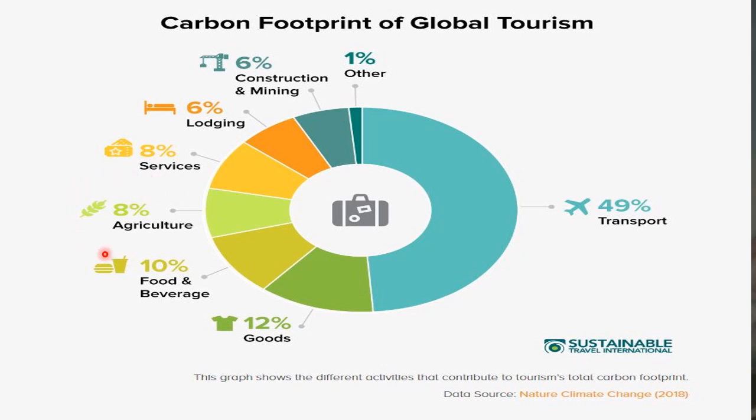Here we are discussing agriculture. Why are we discussing agriculture when the topic is tourism? Because when we stay in a hotel or travel from here to there, we need food, and this food comes directly from agriculture.